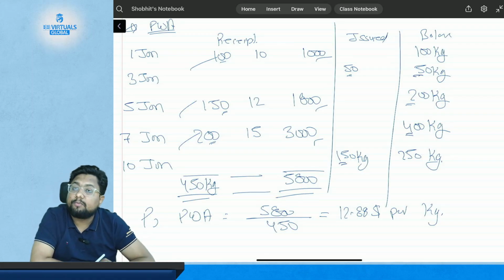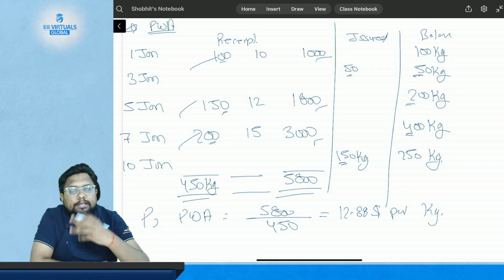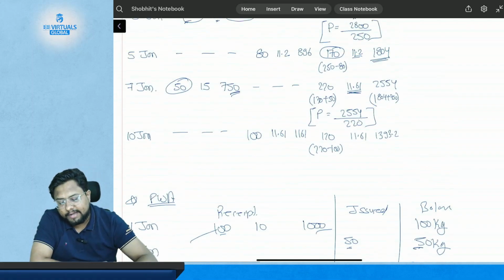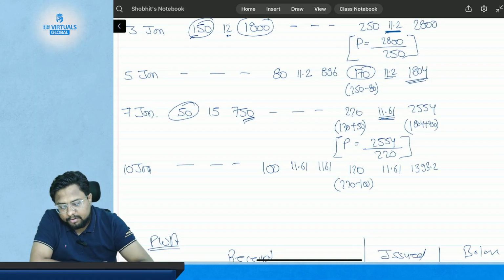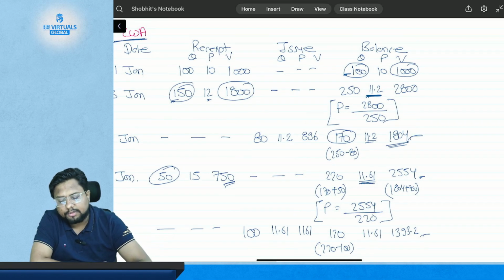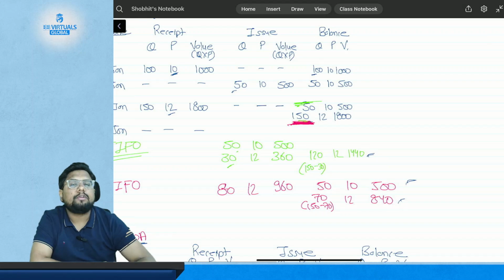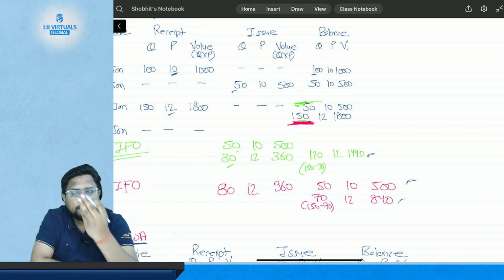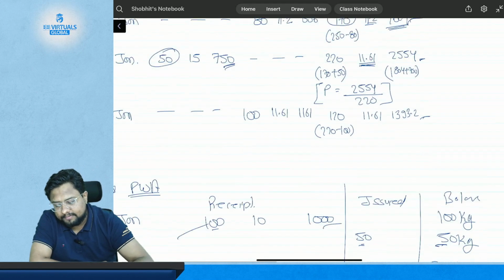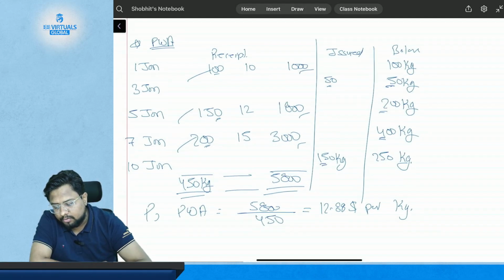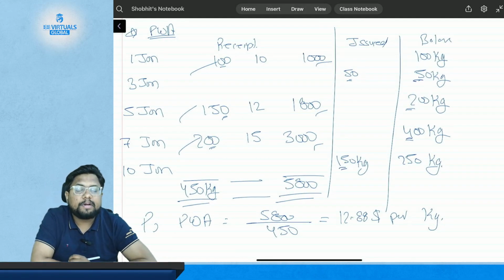Now you will ask, sir, what is the value of closing inventory? Because in the earlier methods we can anytime tell you this is the value of closing inventory. You are able to tell me in FIFO, LIFO, and cumulative weighted average price method. Sir, how can we know the value of closing inventory in PWA?